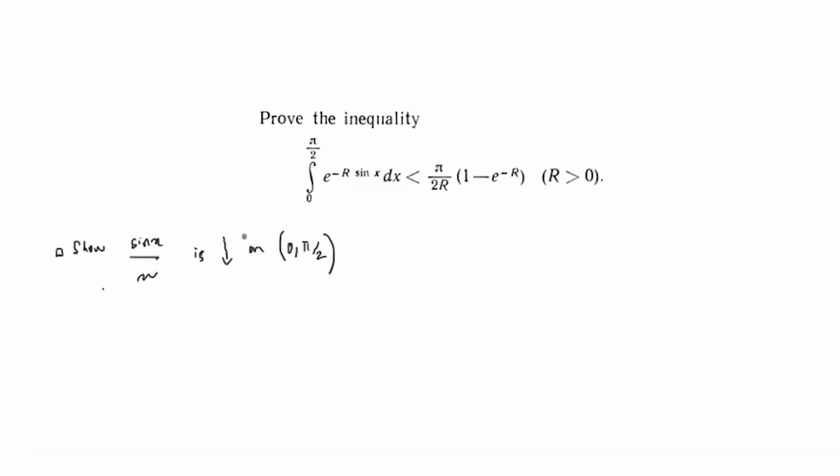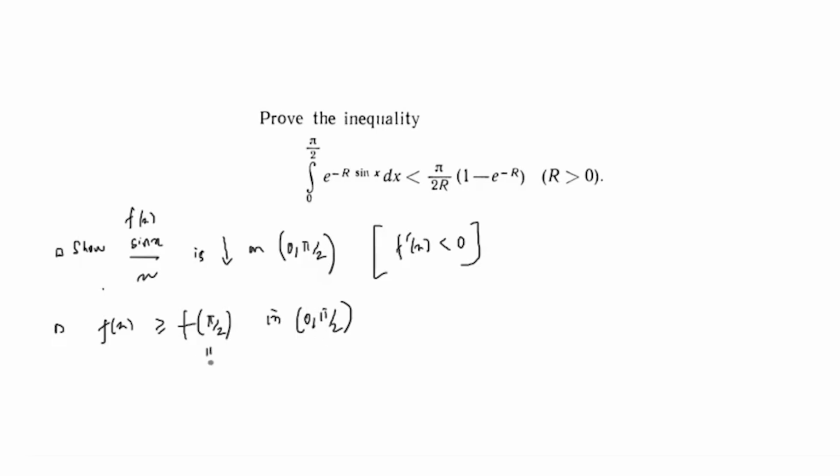First, you know how to show a function is decreasing, right? Since the function is decreasing, you can say that in this interval, let's call this f(x), f(x) is greater than or equal to f of pi by 2 in 0 to pi by 2, right? f of pi by 2 is what? It's 2 by pi. So we get that f(x) is greater than or equal to 2 by pi in this interval. Okay, great.